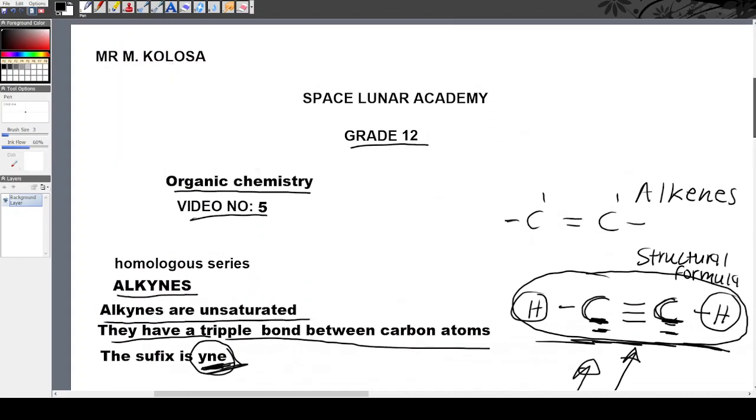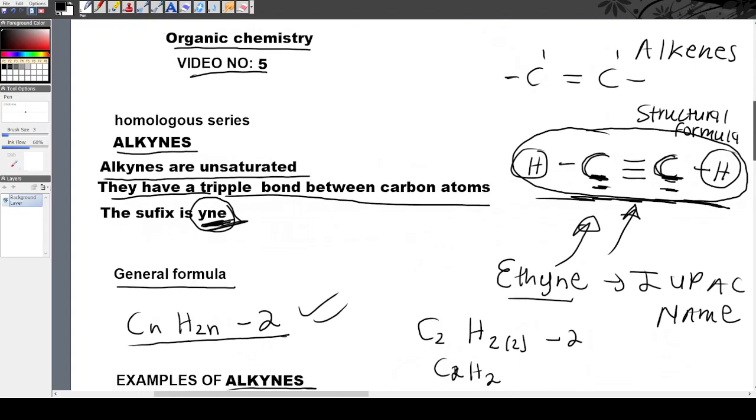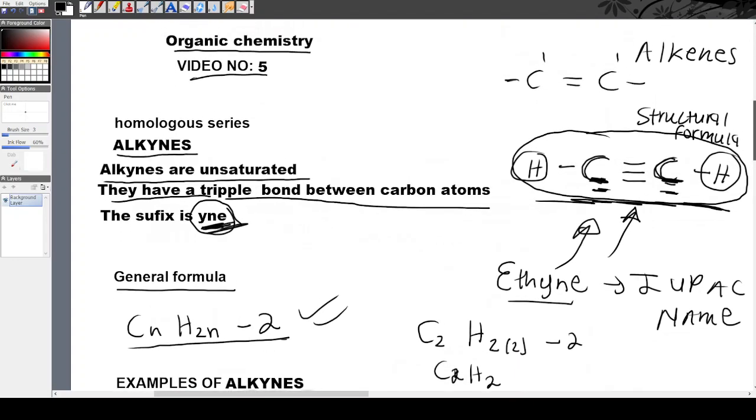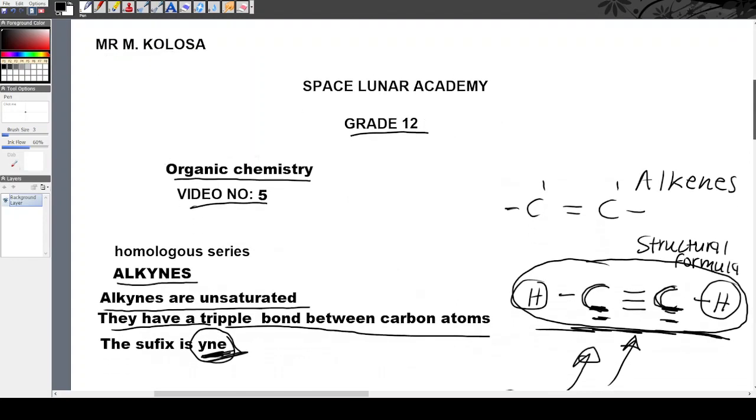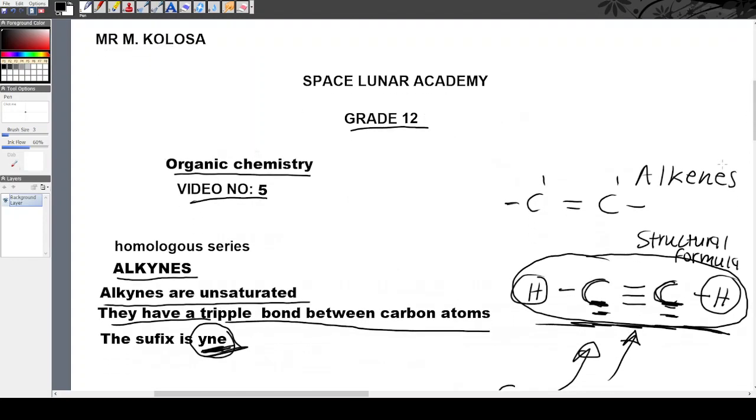Alkynes have triple bonds. They are also unsaturated. The end part is YNE or ine. Hope this makes sense. If you khona iphathi ungayivanga, feel free to watch the video again.